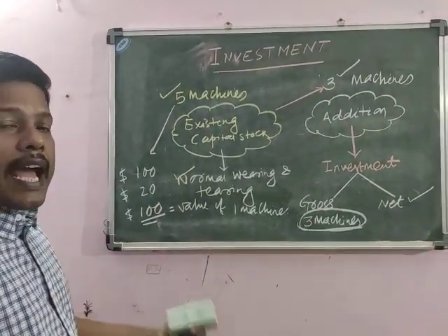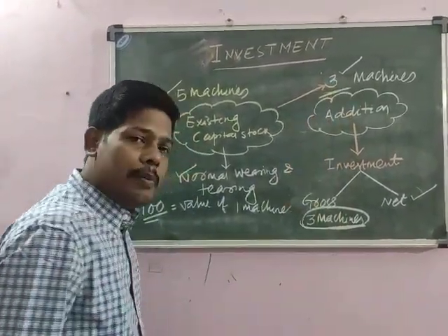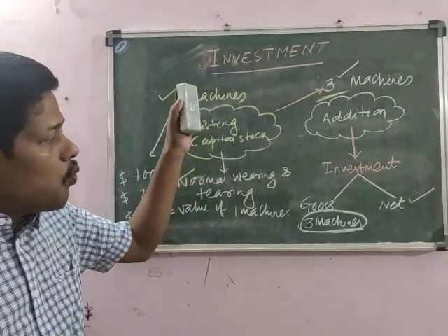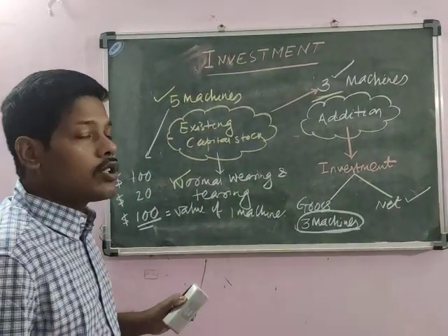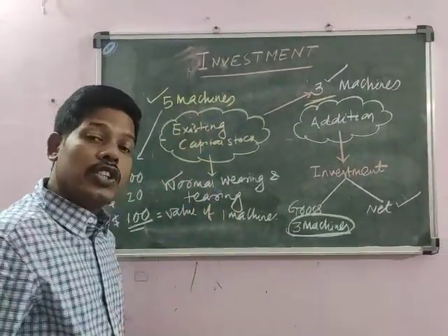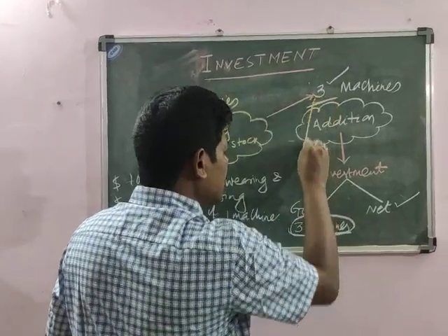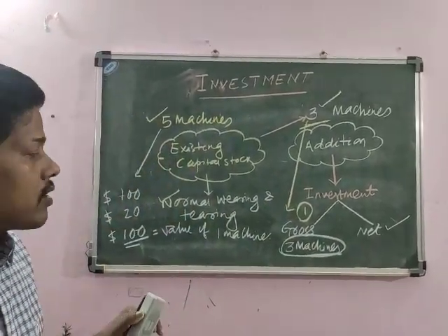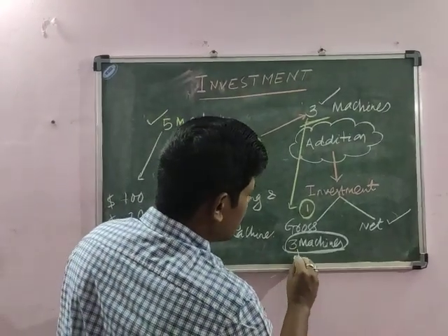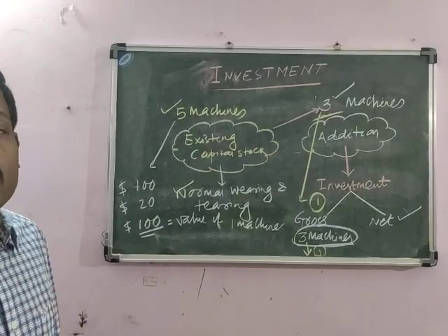That means in an indirect way, of the 3 machines we have added, the value of one machine is going for maintenance, or to replace the existing machines. That means out of these 3 machines, one machine will replace the existing machines.